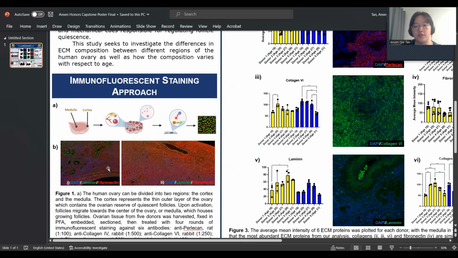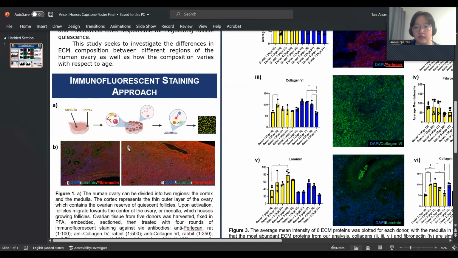The significance of this project will hopefully establish the groundwork for future investigations into the ovarian ECM composition and its role in the activation and selection of quiescent follicles. If the mechanisms behind follicle activation can be completely understood and controlled, then damaged or abnormal ovaries prior to menopause can be treated and normal hormone production can be restored in order to maintain healthy bodily functions.